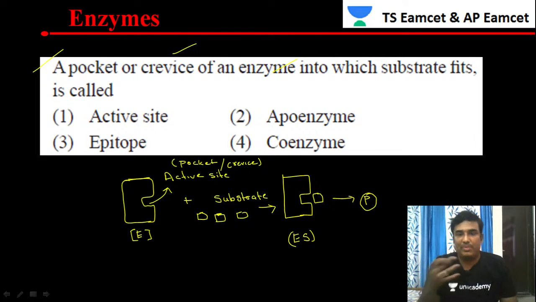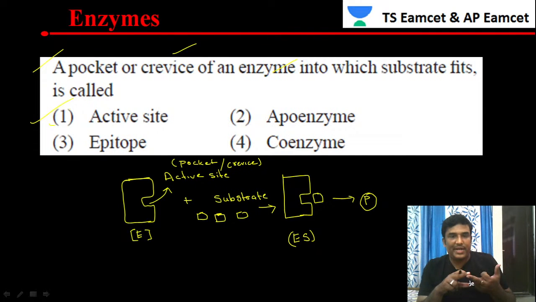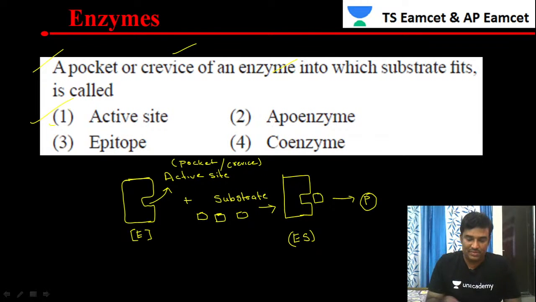Based on that, let us see what the answer is. It is the active site. Based on that, the answer is active site. The active site is the location called a pocket, or a crevice, of the enzyme. That is the reason. So answer 1, active site, will be our answer in this case.